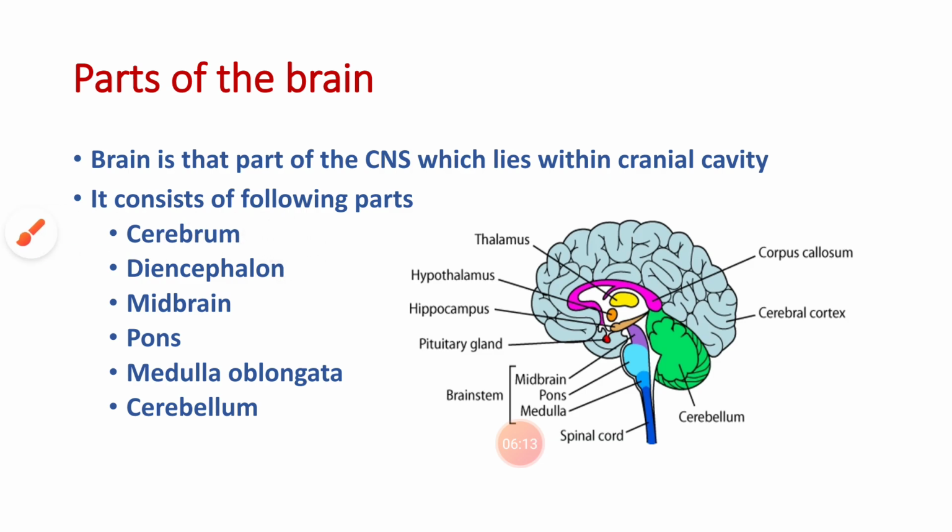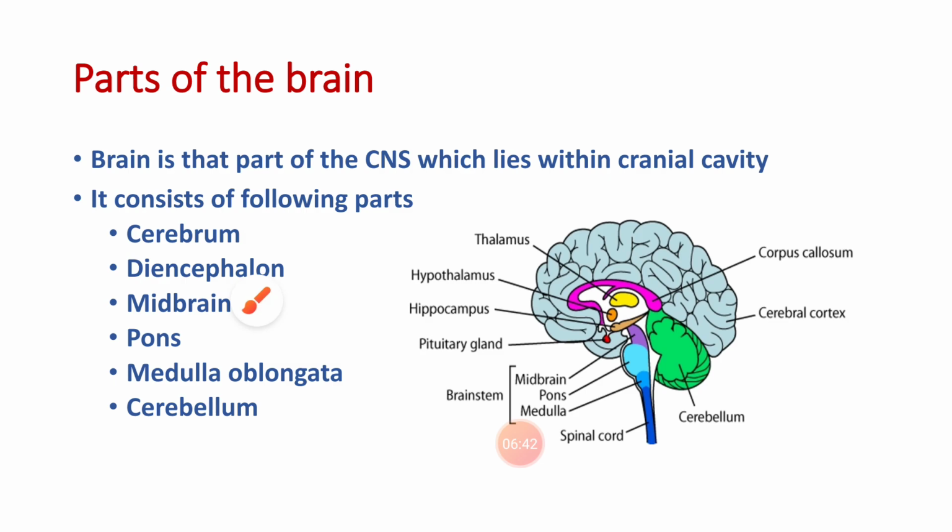The cerebrum is also called the telencephalon, that consists of the two cerebral hemispheres, and this is the diencephalic portion. The two telencephalic cerebral hemispheres and the diencephalon collectively form the forebrain, also called the prosencephalon.